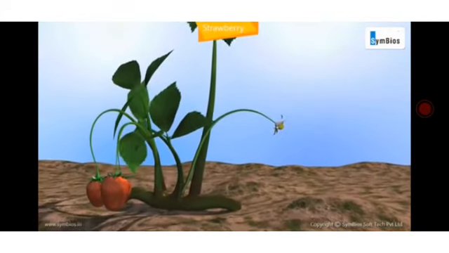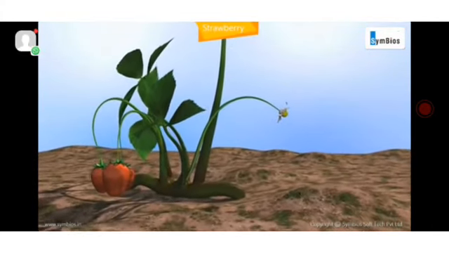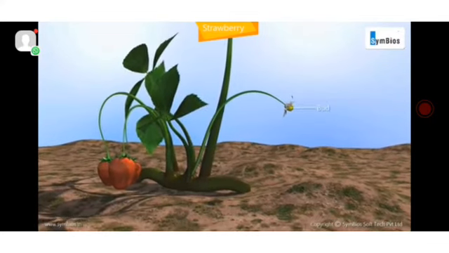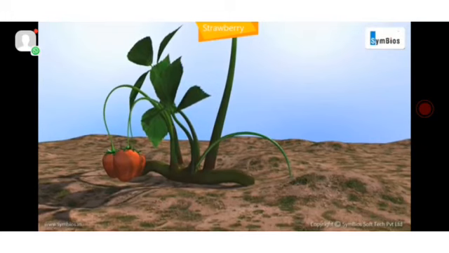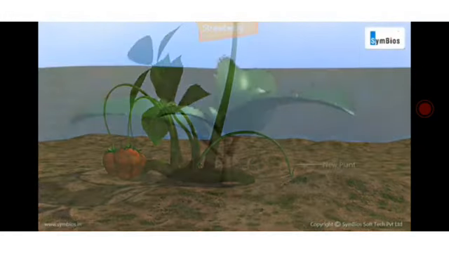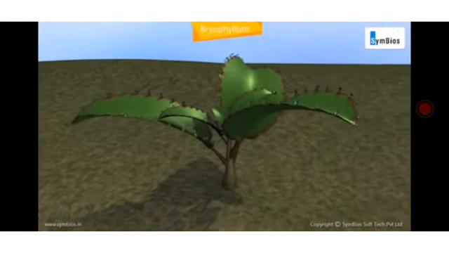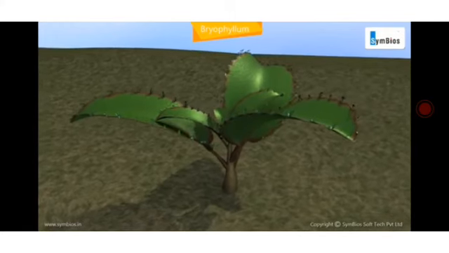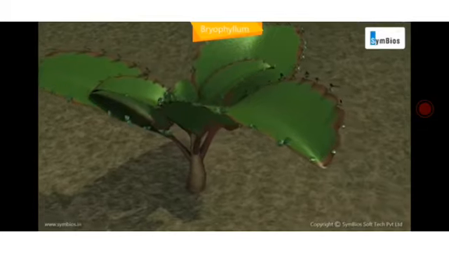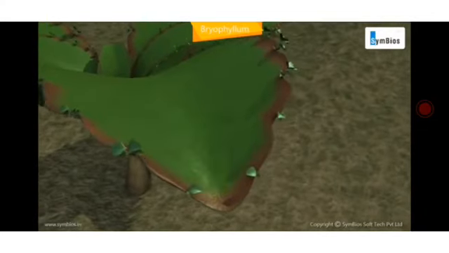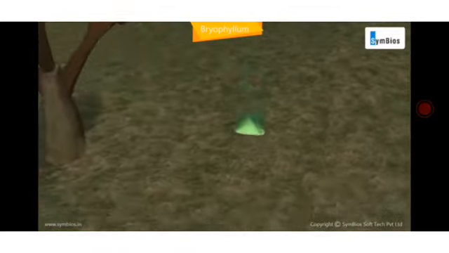You are seeing the strawberry where the stem reaches the ground and upon the wet soil it germinates into a new plant. You are seeing a bryophyllum plant where the parts like leaf, stem or root show the property of reproduction.